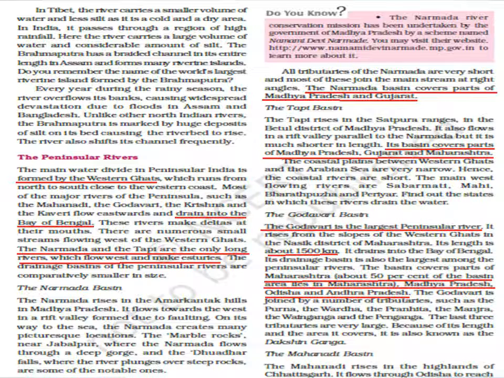Except these two rivers, all other peninsular rivers start from the Western Ghats and drain into the Bay of Bengal. Godavari is also a special one. It is the largest peninsular river, and because of this it is called Dakshin Ganga.